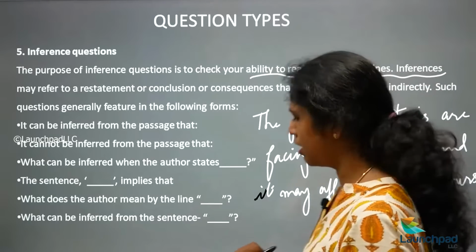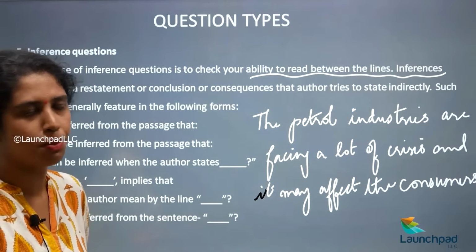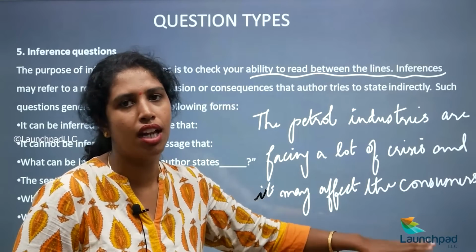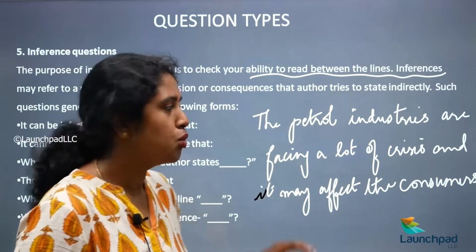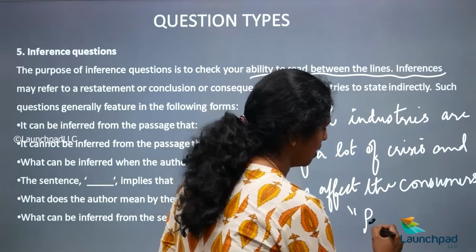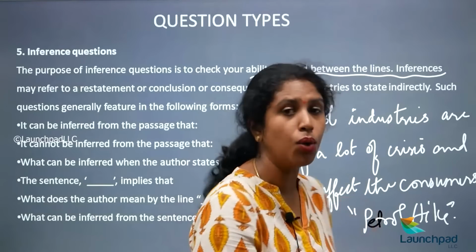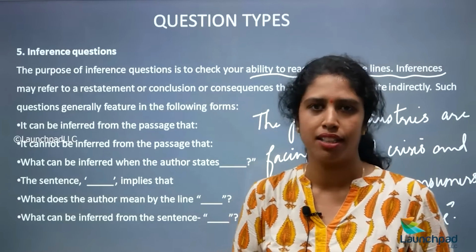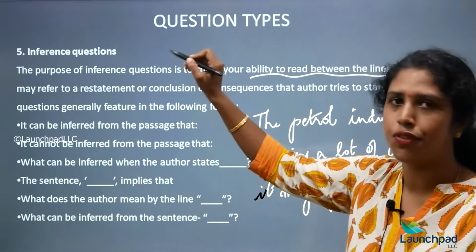So you see, the petrol industries are facing a lot of crisis and it may affect the consumers. So here he is not talking directly about the petrol hike, okay. He's telling that the consumers are the ones who will be affected. So what is this passage inferring to? This passage is inferring to the petrol hike, okay. So you have to understand without the author's direct words as to what the author is actually making a point there, okay. So those kind of questions are called inference questions, okay.